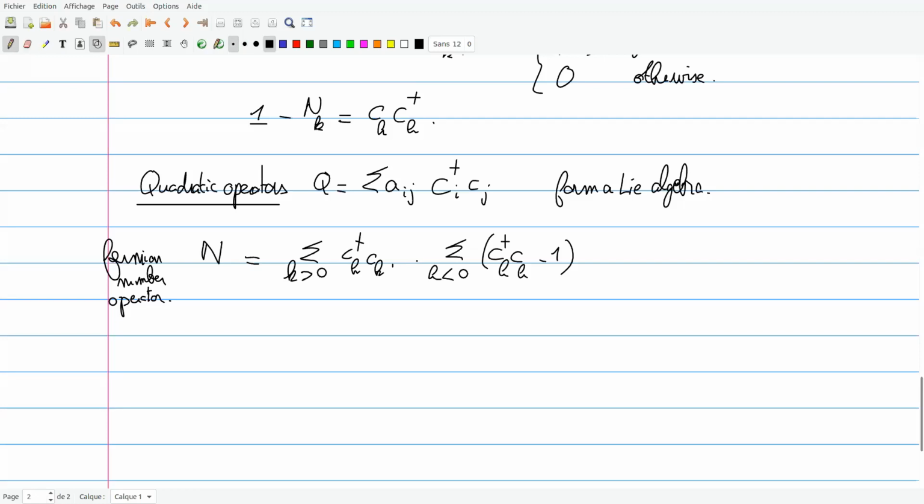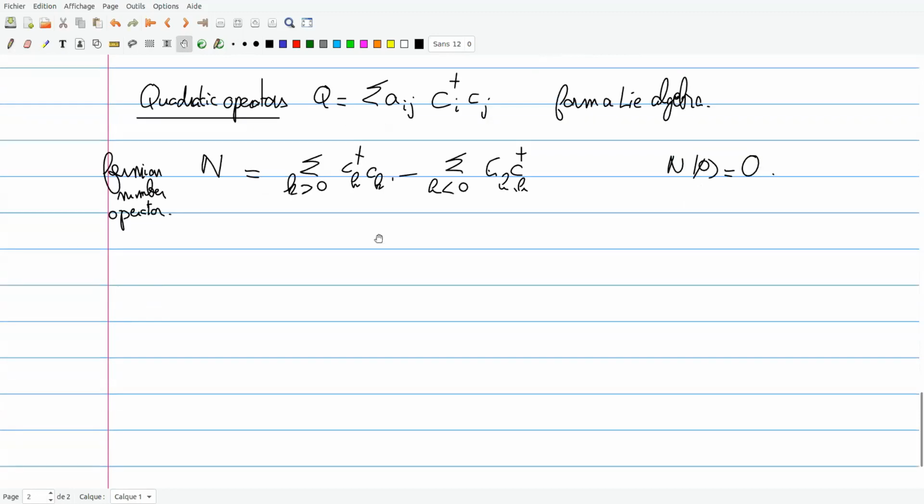By the definition, I can replace this by exchanging, using the anti-commutation relation. This is the fermion number operator. In particular, on the domain wall state, it's 0 by definition. So this is the first operator.